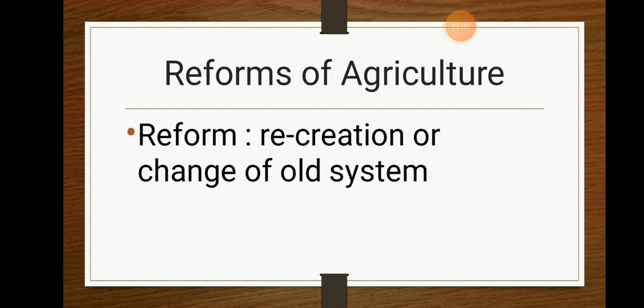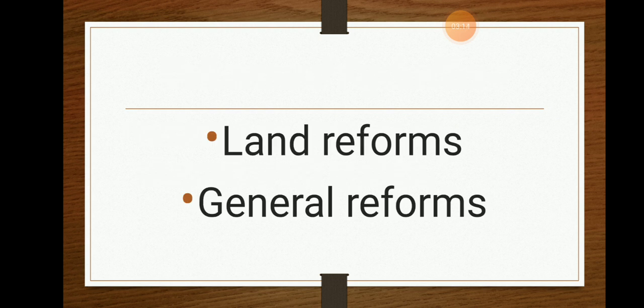Now let's know the reforms, or the changes, in agriculture. What does reform mean? The word reform means the recreation of the old system. As we saw some of the problems earlier, those problems will be changed. That is known as reforms. Under reforms of agriculture, there are two main reforms. First is the land reform, second is the general reform.